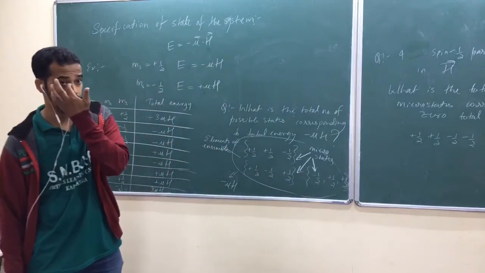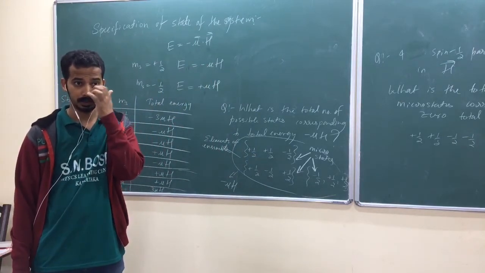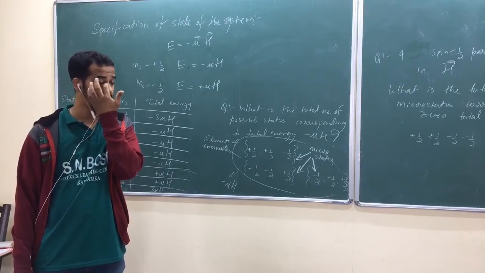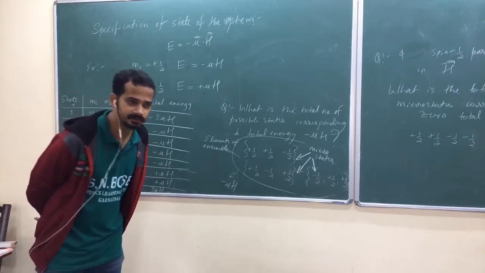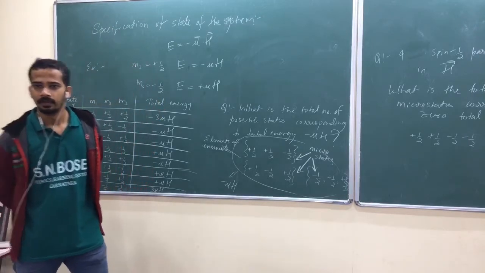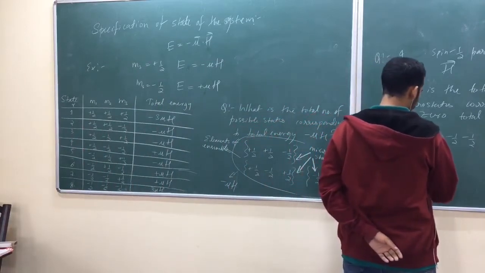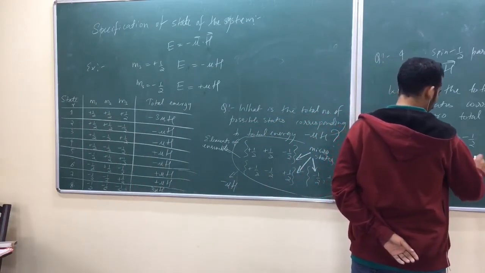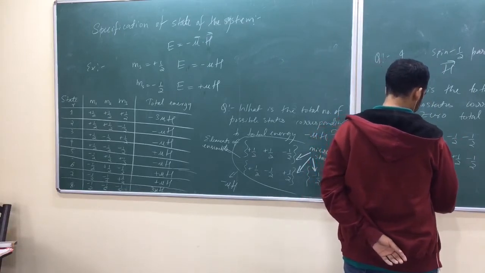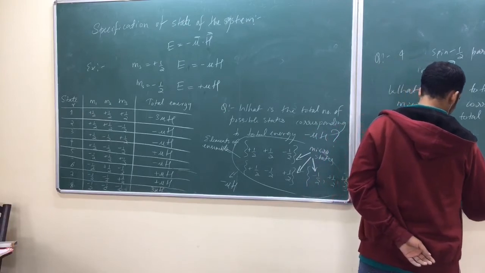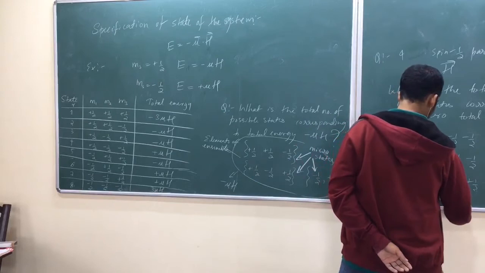How many? Four possibility. Plus half, minus half, plus half, minus half. Then minus half, plus half, plus half. Then minus half, plus half, minus half, plus half.